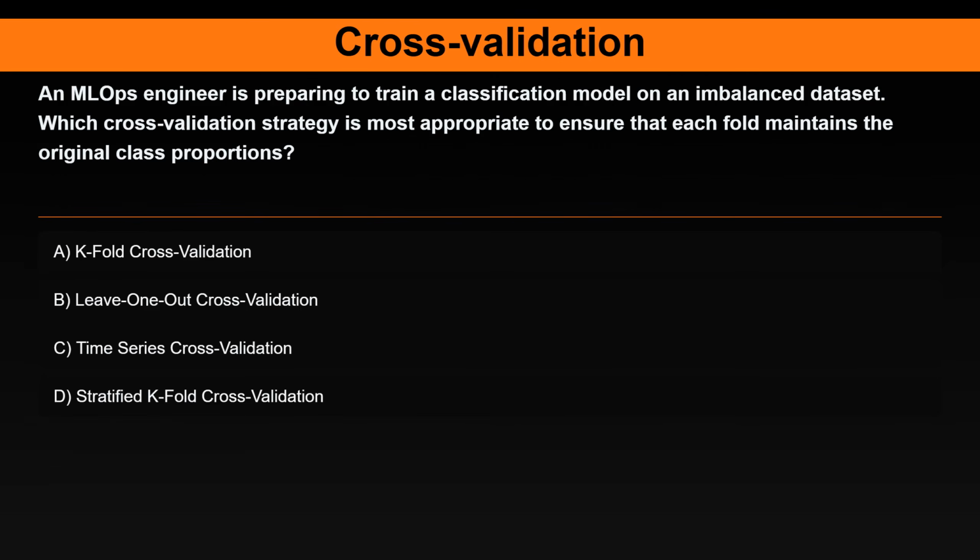Question 15. An MLOps engineer is preparing to train a classification model on an imbalanced dataset. Which cross-validation strategy is most appropriate to ensure that each fold maintains the original class proportions? Option A. K-fold cross-validation. Option B. Leave one out cross-validation. Option C. Time series cross-validation. Option D. Stratified k-fold cross-validation.